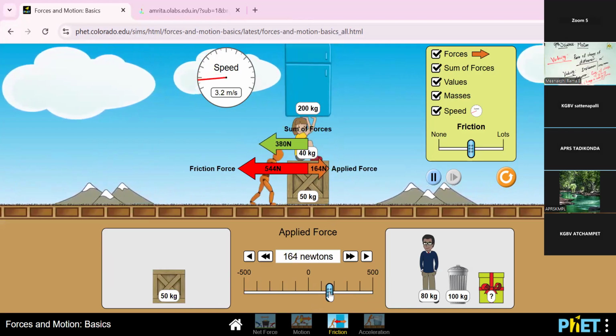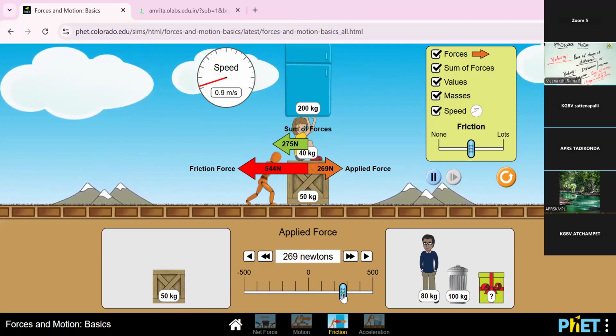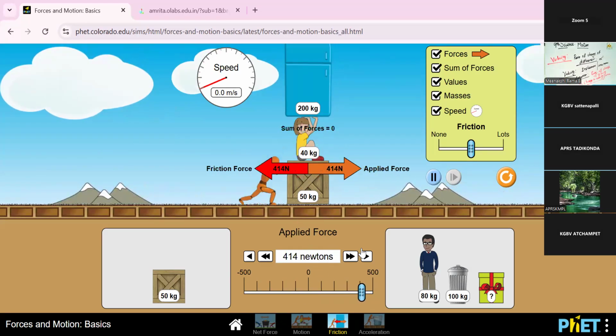Look at the picture. The speed is zero because there is no movement, because friction is higher. When the friction forces are higher, the movement is very low compared to the friction, because the friction force is 414 Newton, and the applied force is also 400.